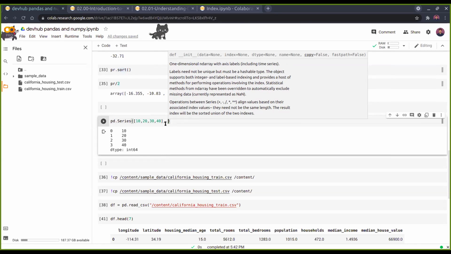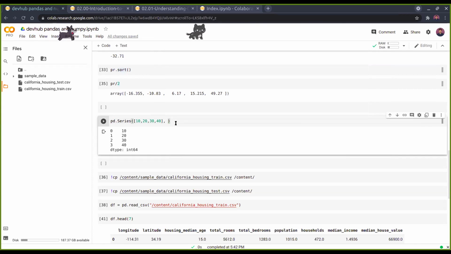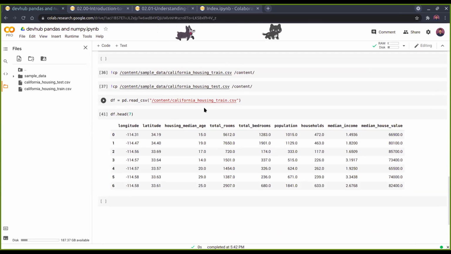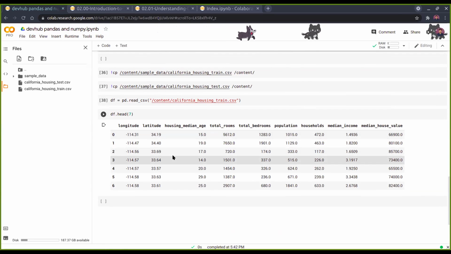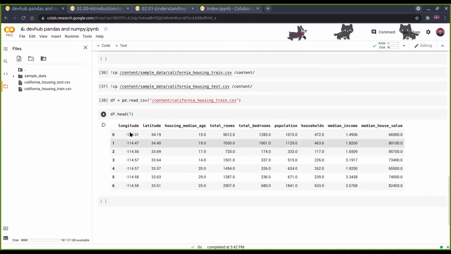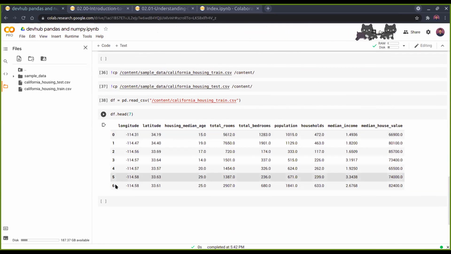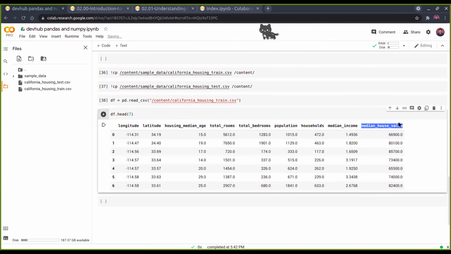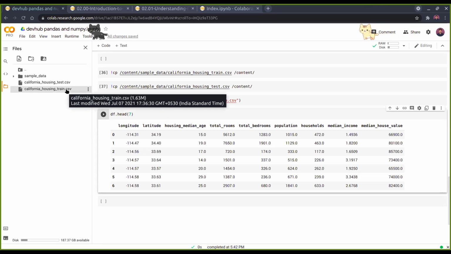Yeah, now we will continue. Here we were exploring this dataset, California housing train.csv. This is a pandas data frame. There are many rows, many lists of values. The 0, 1, 2, 3, 4, 5, 6 on the leftmost side are the indexes, and longitude, latitude, housing median age, total rooms are the columns, or the column names, or the column-wise indexes. And when we write df.head and pass a value in between, it gives the n number of rows starting from the first, the head.